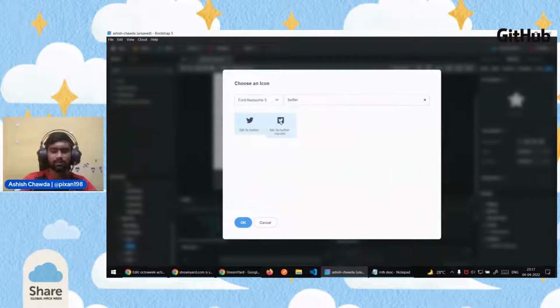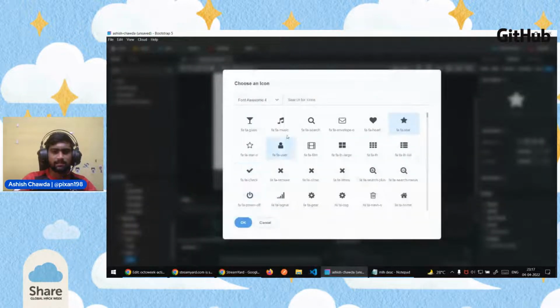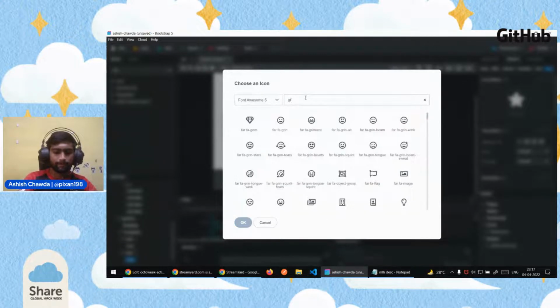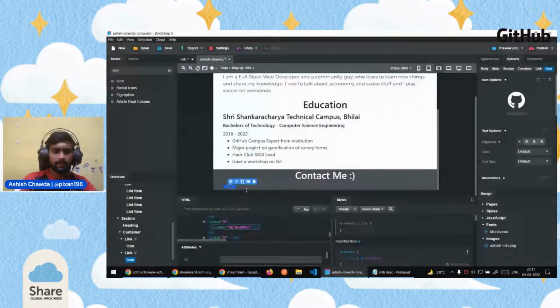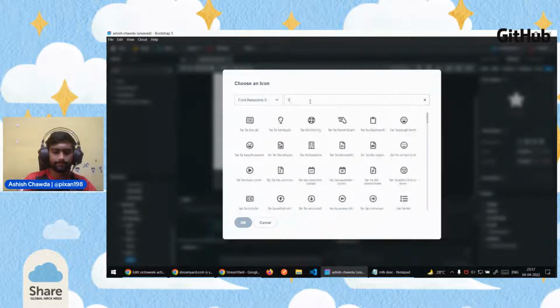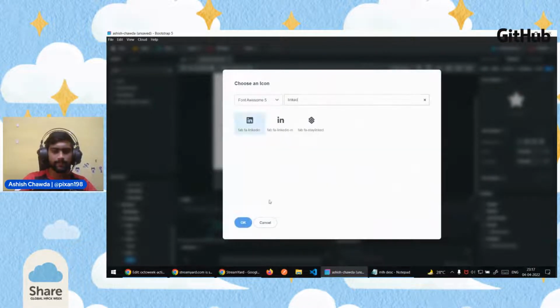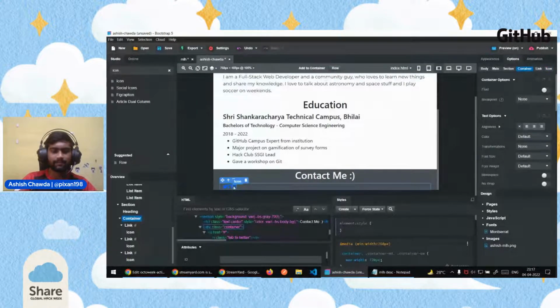I like this one. The box one doesn't look good. This one is better. And I'll quickly change other options also. The second one is GitHub. I'll select the GitHub icon, and the third one is of LinkedIn. I select it. So currently all the icons are very small and are not visible clearly.